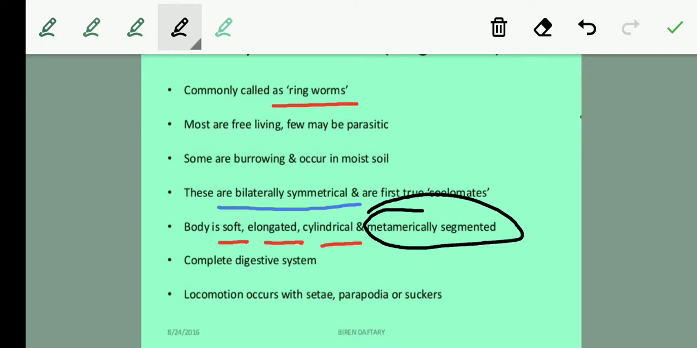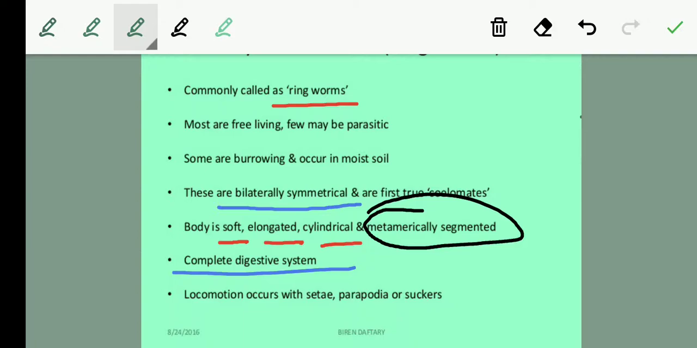Now what do I mean when I say metamerically segmented? This means that the external segments resemble the internal ones. So for example, in the case of the earthworm, you must have seen the segments. That is why they are known as having a metamerically segmented body. Now they have a complete digestive system, students.